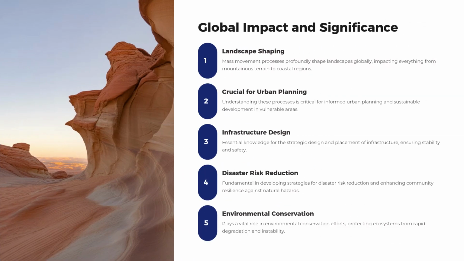Global impact and significance. Landscape shaping. Mass movement processes profoundly shape landscapes globally, impacting everything from mountainous terrain to coastal regions. Crucial for urban planning. Understanding these processes is critical for informed urban planning and sustainable development in vulnerable areas. Infrastructure design. Essential knowledge for the strategic design and placement of infrastructure, ensuring stability and safety.